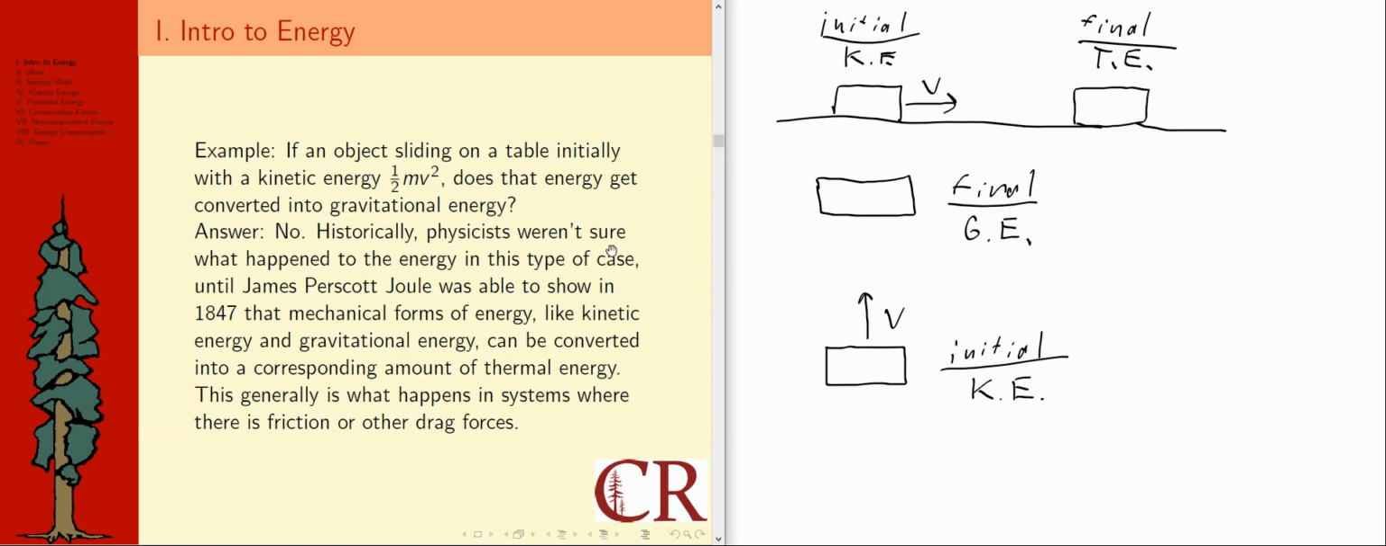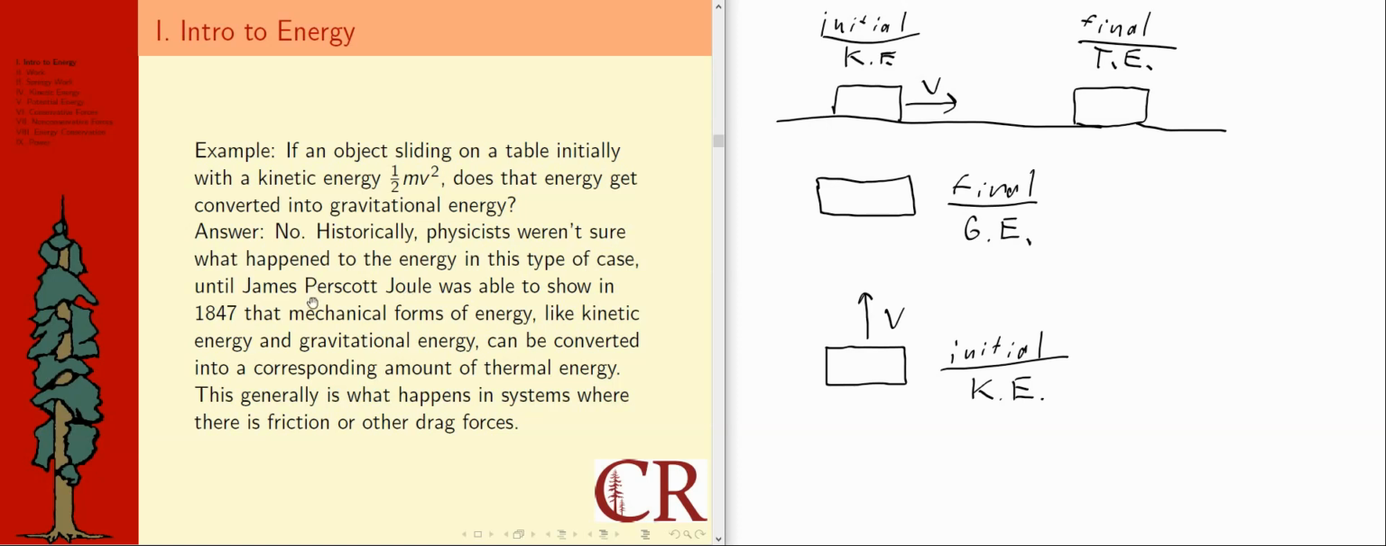It says no. Historically, physicists weren't sure what happened to the energy in this type of case. As I've been discussing, one of the issues is that the object won't naturally return back. If I toss an object up, what goes up must come down, right? Unless something stops it. It would come back down, and if there are no drag forces, it wouldn't have really lost any energy. But if I slide something across a table, it's not going to spontaneously return to me with the same amount of energy that I gave it to begin with. That was very confusing for physicists. It made it hard for them to figure out how to develop correct definitions for energy that would actually work to describe reality.